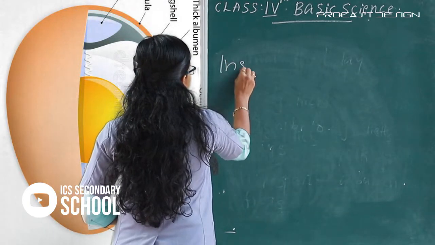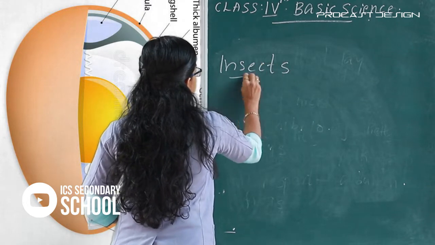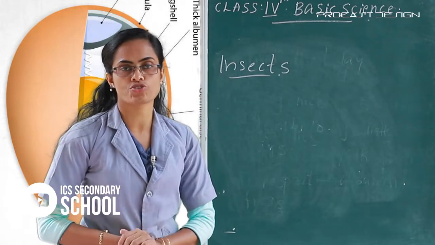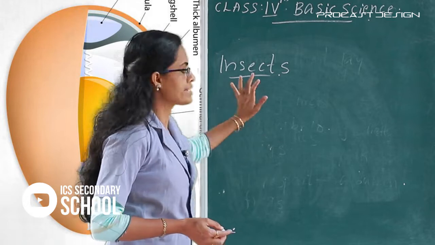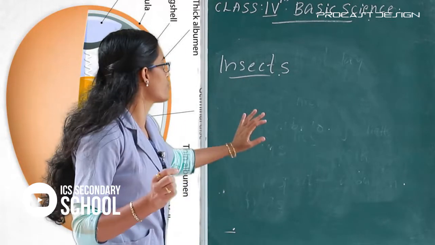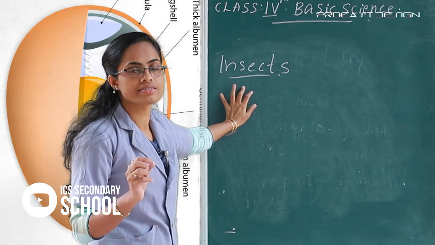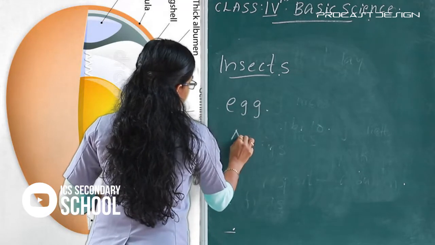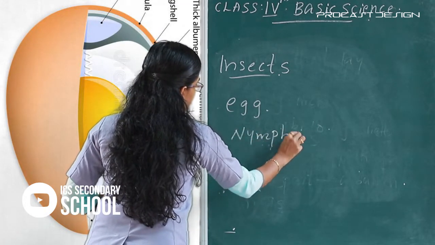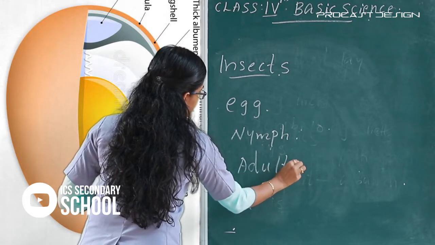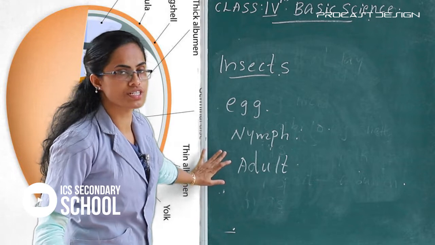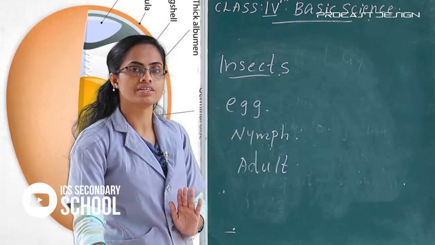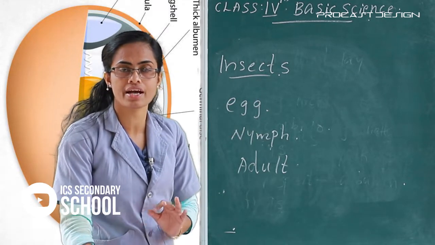The next one, insects. You know insects, the last class we already discussed. What are insects? The different examples are grasshoppers and cockroach. There are three stages in the life cycle of an insect. The first one, egg, and nymph. The next one, adult. These are the three stages in the life cycle of insects. The different examples, grasshoppers and cockroach. Okay, you know cockroach and grasshopper.